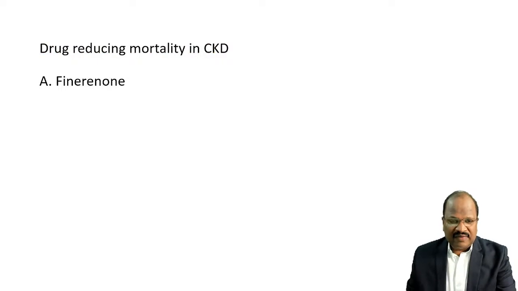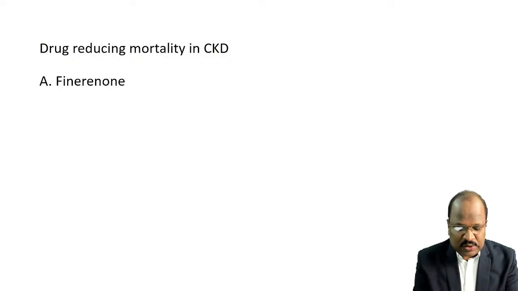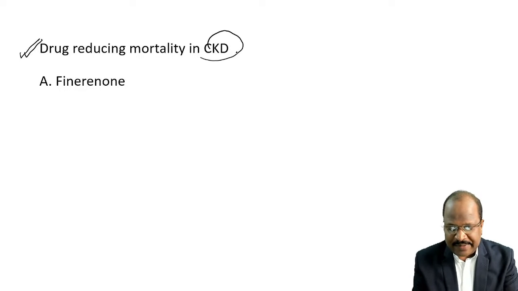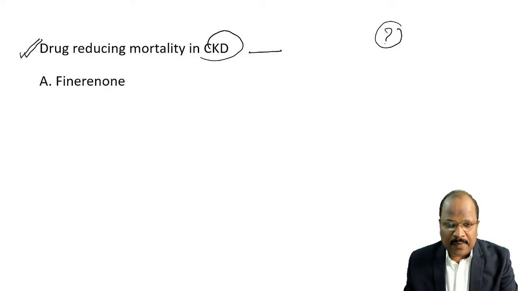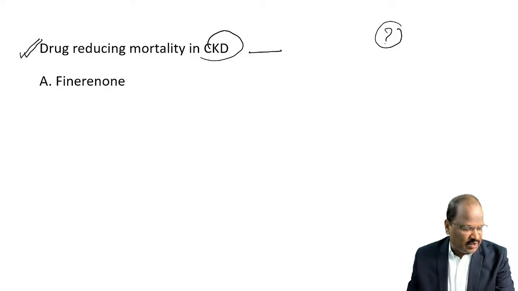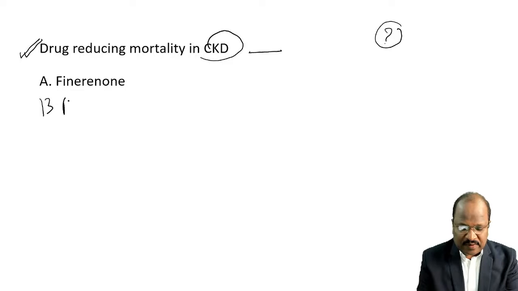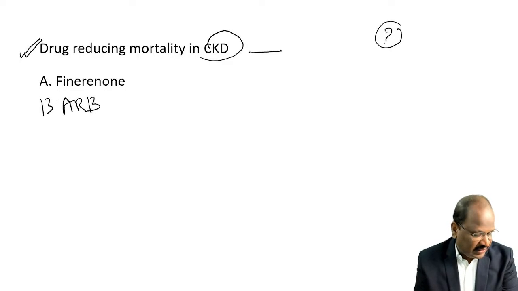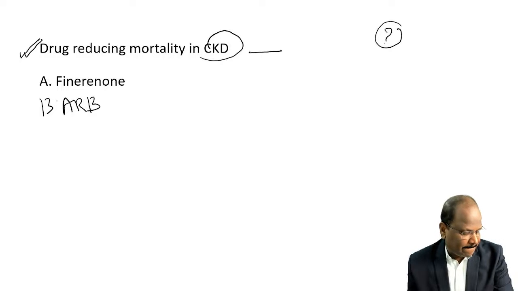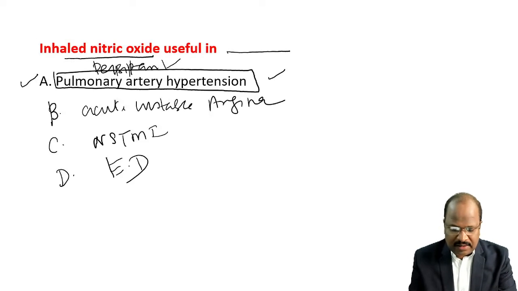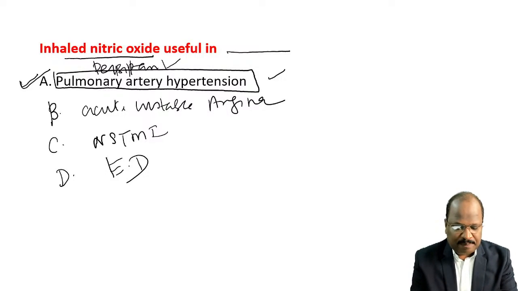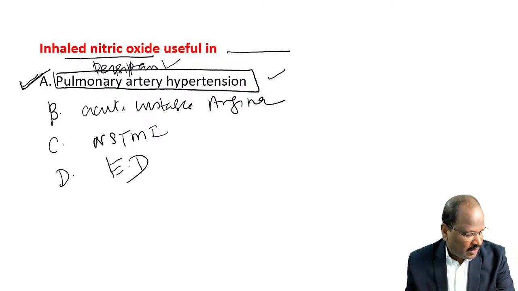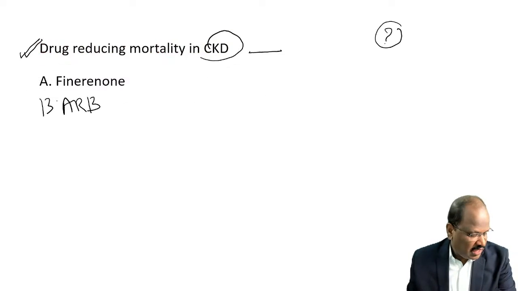Next, drugs reducing mortality in CKD patients. Is this question there or not? I think somebody posted one option, they gave ARB, one option finerenone. Okay, this answer is persistent pulmonary hypertension. Okay, coming to the next question. Yeah, it's there.